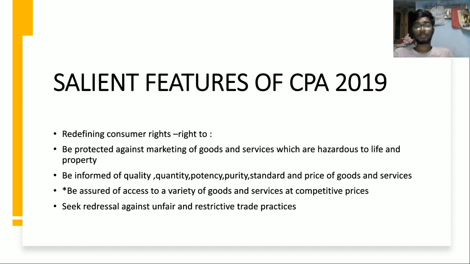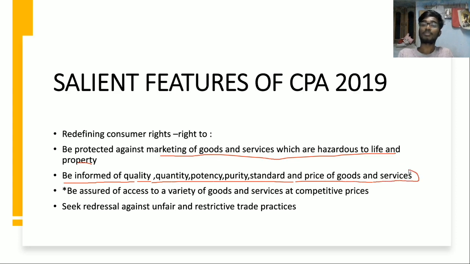So this Consumer Protection Act has redefined the consumer's rights. It has made it the consumer's right to be protected against marketing of goods and services which are hazardous to life and property, and it has also made it a right to be informed of quality, quantity, potency, purity, standard, and price of goods and services. All these should be known to the consumer, and it is a matter of right for the consumer to know all these things, and the seller or manufacturer or distributor has the obligation to inform the same to the consumer.